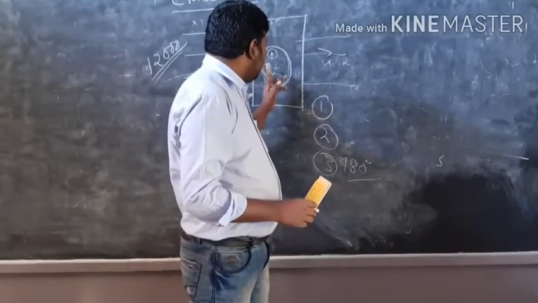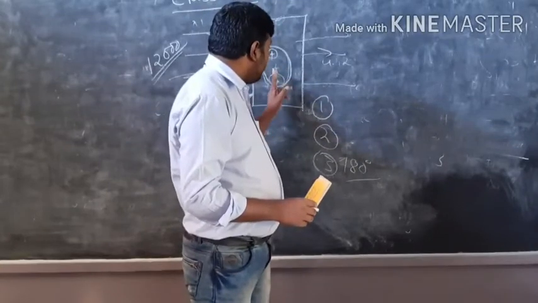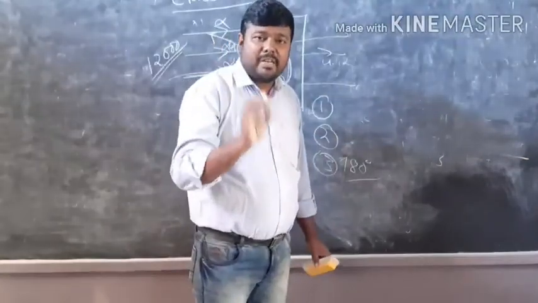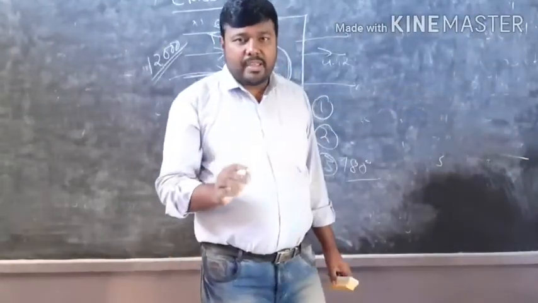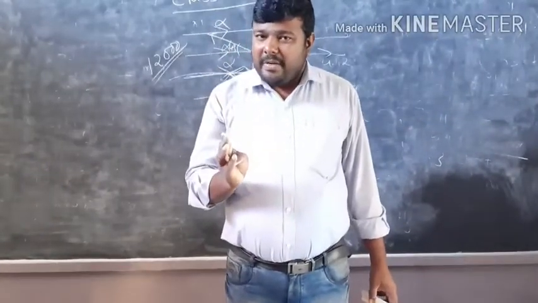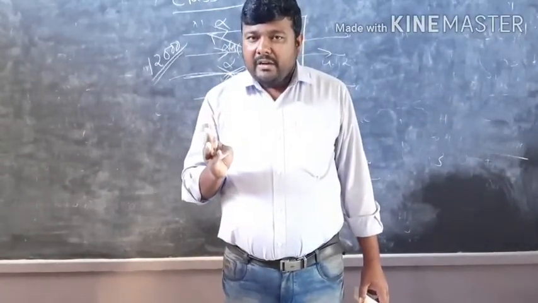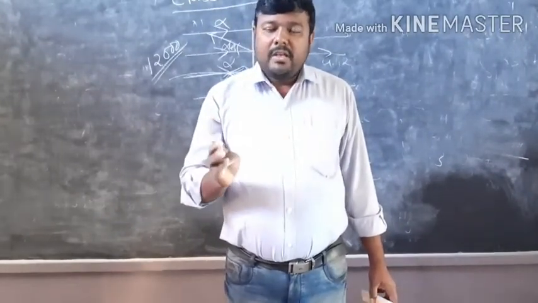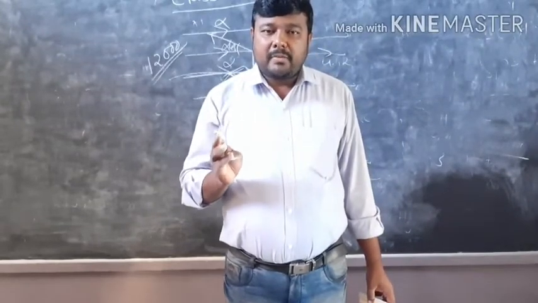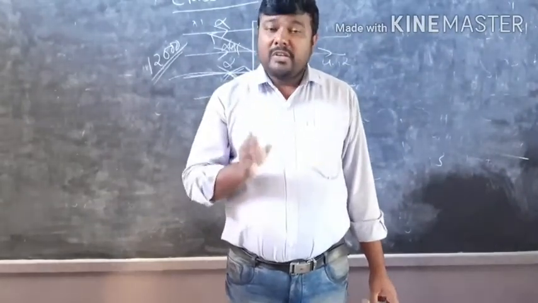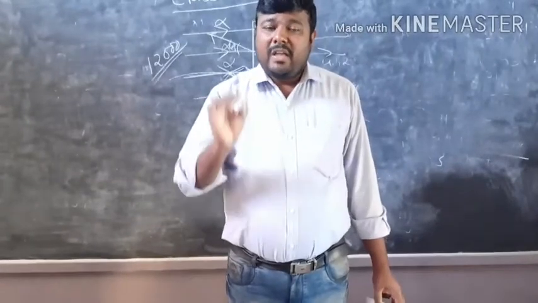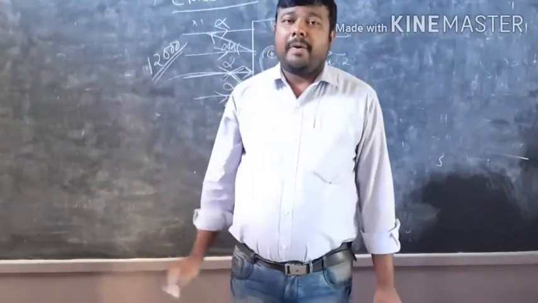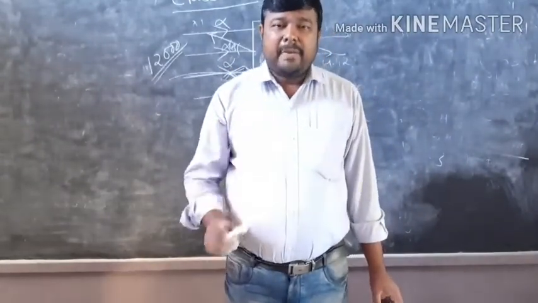That's why we can conclude that most of the mass, or all the mass of the atom, is concentrated over a very small region. So three conclusions we can draw here. First, most of the space of the atoms is empty. Second, the positively charged particles inside the atom are present in a very small region. And third, all the mass of the atom is concentrated over a very small region, and that is called the nucleus of the atom, and it carries the positive charge. So these are the three conclusions we can draw from the Rutherford alpha particle or gold foil experiment.